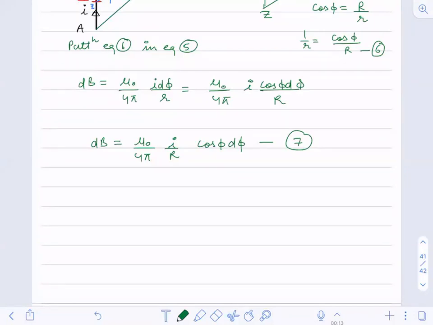Now one small question I am going to ask you. That clockwise angle, if I measure it, is it taken as a positive value or negative value? How do you measure the angles?